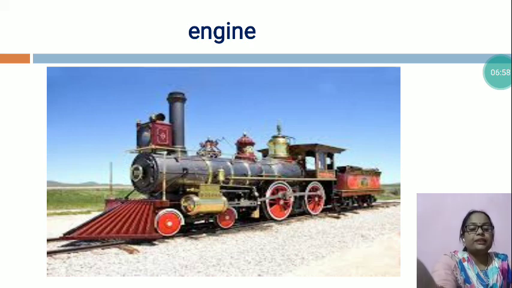An engine is a rail transport vehicle that provides the motive power for a train. There are many different types of engines used in trains like steam engine, diesel engine, electric engine, etc. Have you seen, children, an engine at a railway station?